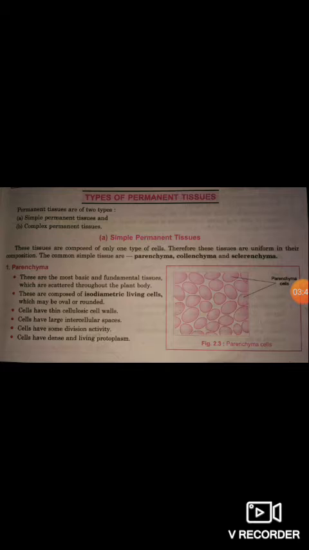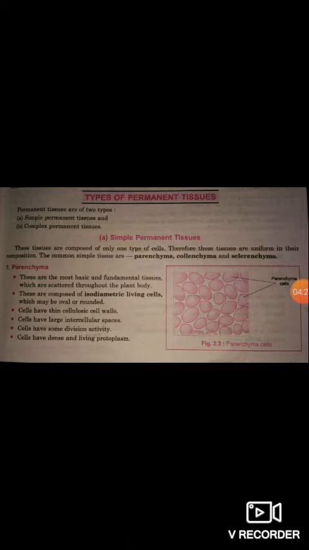Permanent tissue is of two types according to their composition: simple permanent tissue and complex permanent tissue. Simple permanent tissue is composed of only one type of cell. Therefore, these tissues are uniform in their composition. The common simple tissues are parenchyma, collenchyma, and sclerenchyma. That means simple permanent tissue is of three types. First is parenchyma, second is collenchyma, and third is sclerenchyma.